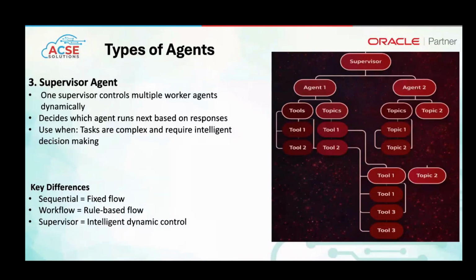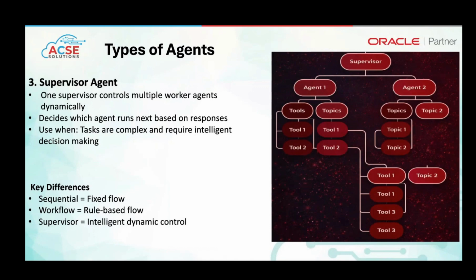So this is about the supervisor agent, and the three agents are differentiated like this. The sequential agent follows a fixed flow. If the agent fails in between any of the steps, then the execution stops at that time, and the agent won't be able to answer. It would get stuck. The second agent is a rule-based or condition-based flow.